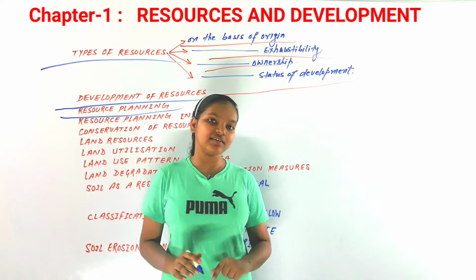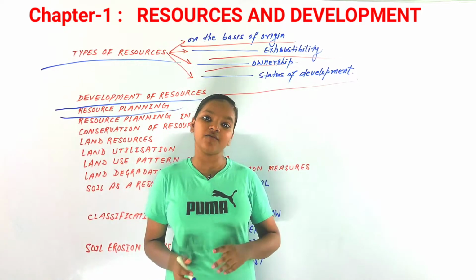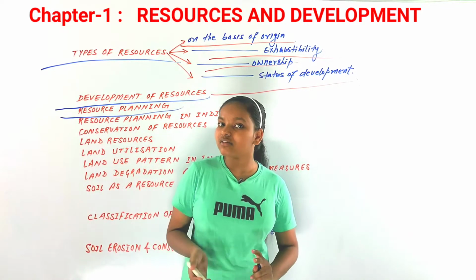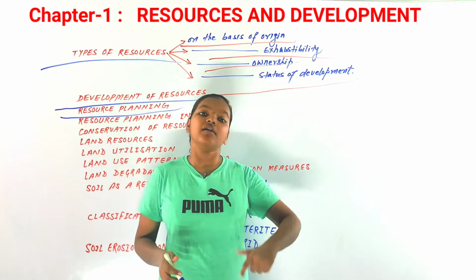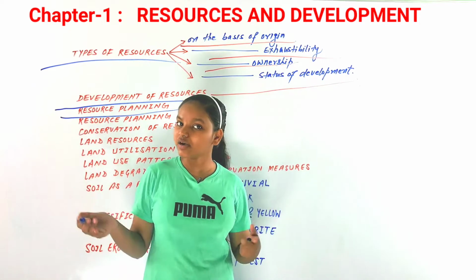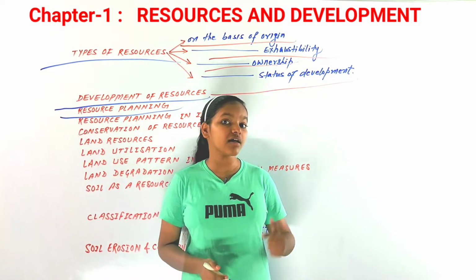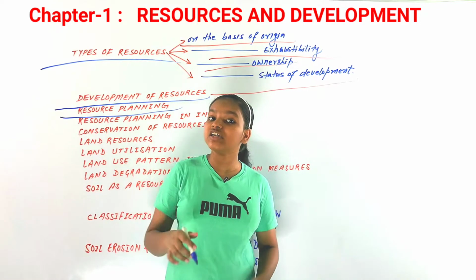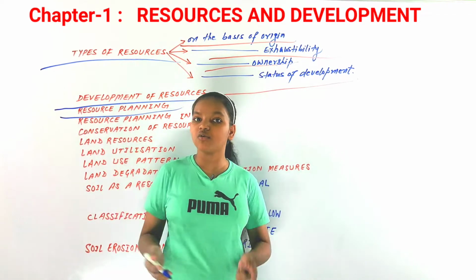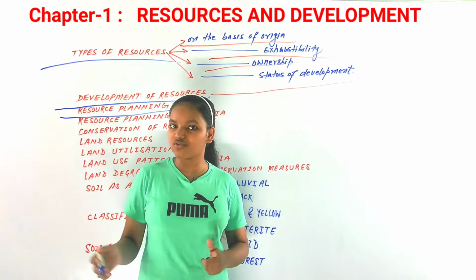In some areas they are very rich in minerals but lack in other kinds of resources, and some regions have many different types of minerals. For example, states like Chhattisgarh, Jharkhand or Orissa have so many energy minerals like coal mines, those types of energy resources.